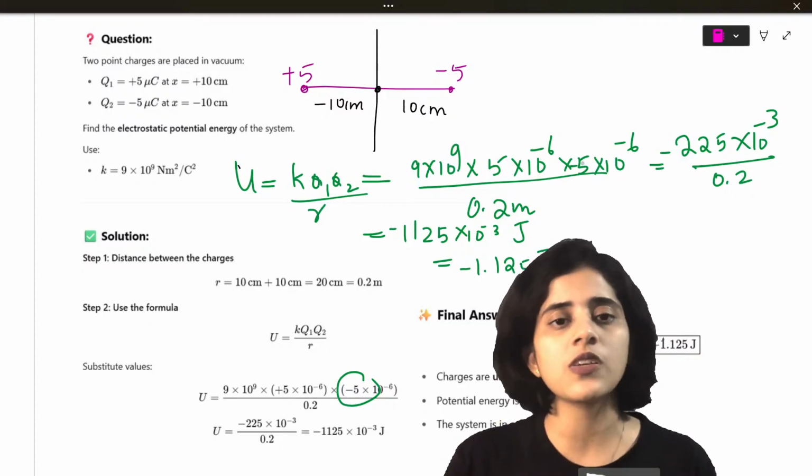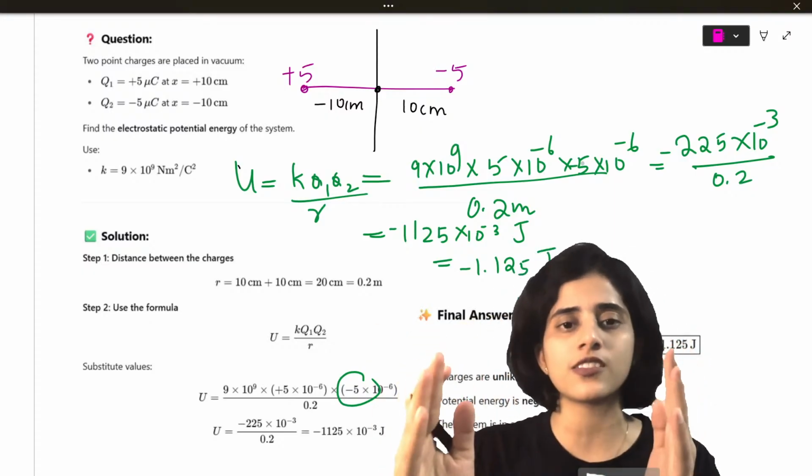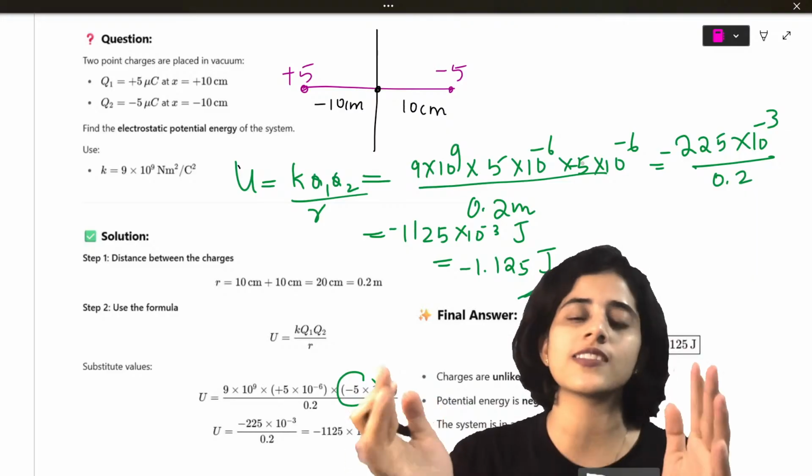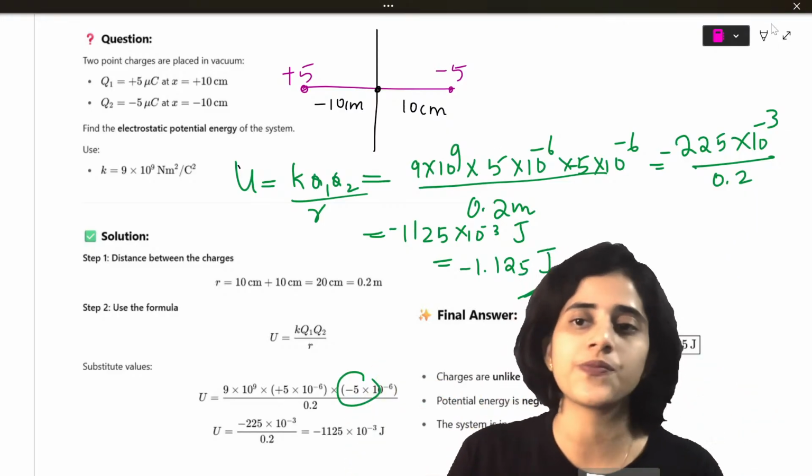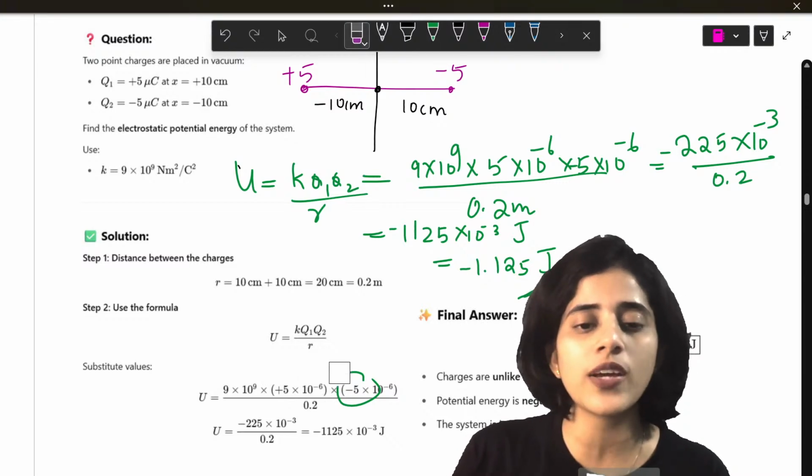Why is it negative? Because they're unlike charges. They're two lovers. They like to stay with each other. So you don't have to put a lot of energy. Okay, so these are two examples.